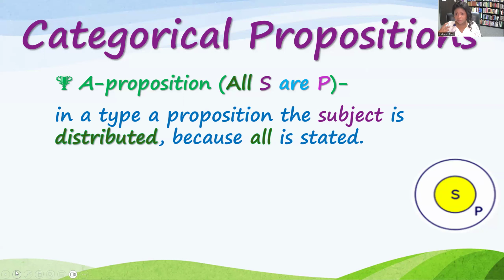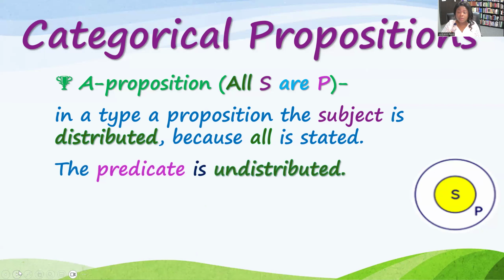All of S is in P, so you would say that S is distributed. Now, what about the predicate? Both the subject and the predicate have a distribution. In type A propositions, the predicate is undistributed.